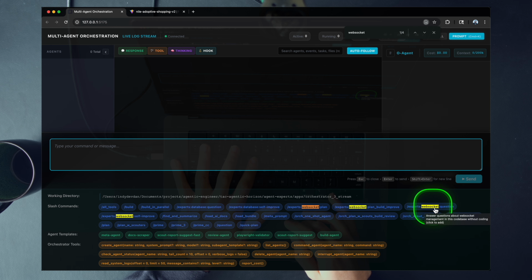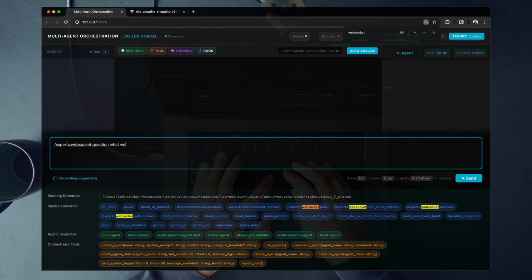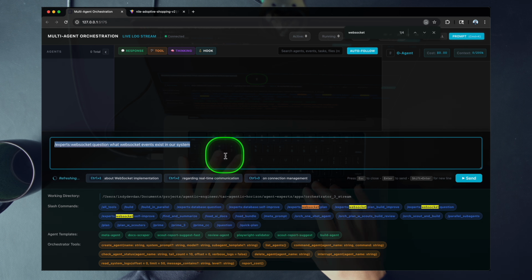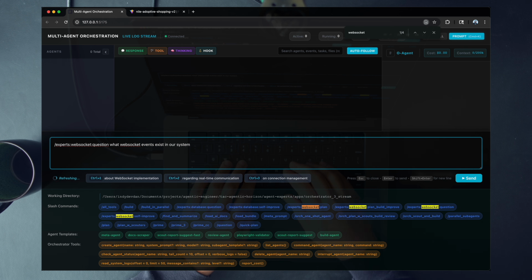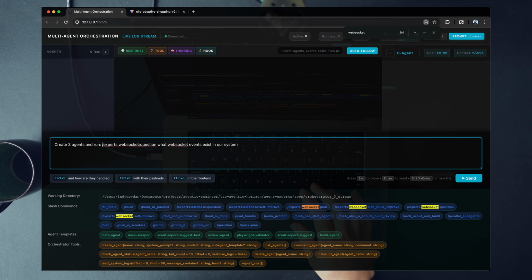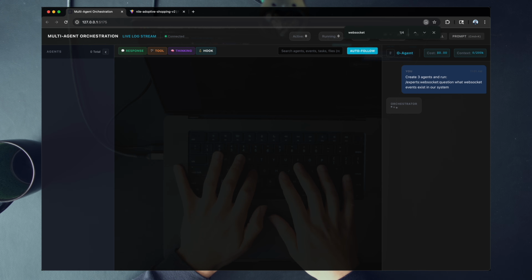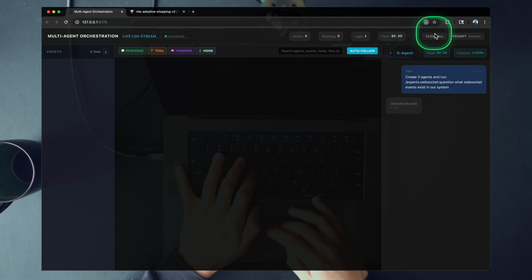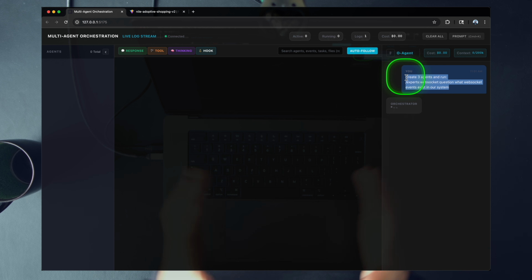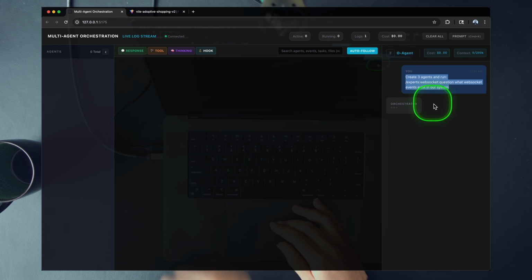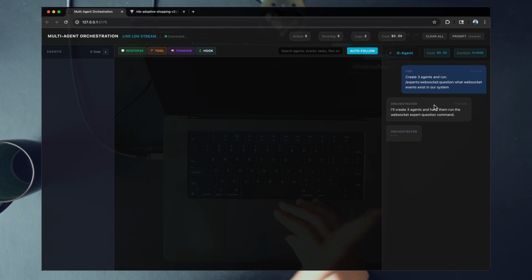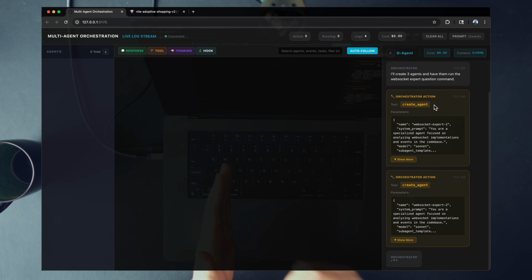Okay, so I'm just going to click this here. I'm going to ask what WebSocket events exist in our system. I'm just going to fire this off and actually let's scale this up. So I'm going to say create 3 agents and run this. This is an agent orchestration system. We can easily, quickly scale up more agents against a specific problem. And this is a really cool way to co-locate on the right answer. Instead of having one agent answer something for you, have 3, have 5, have 10, right? Depending on how important it is that the answer is correct.